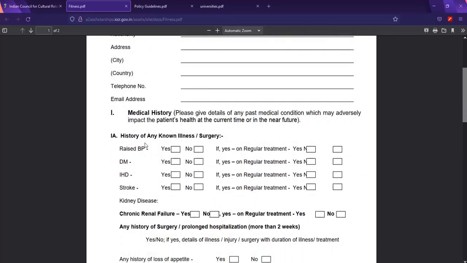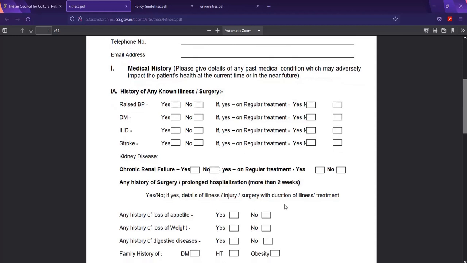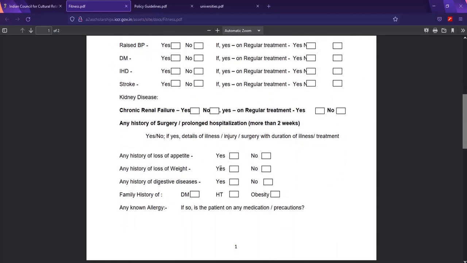Yeah, so history of any known illness. If you have no illness, you just have to tick no, and if yes, on regular treatment, no. Yeah, so if yes, you just have to do this. If yes, no regular treatment, then you just have to tick. So take note of that. This is a kidney, this is chronic renal failure. Yes or no? If it is no, you just provide no here. So these are just formalities you have to go through.